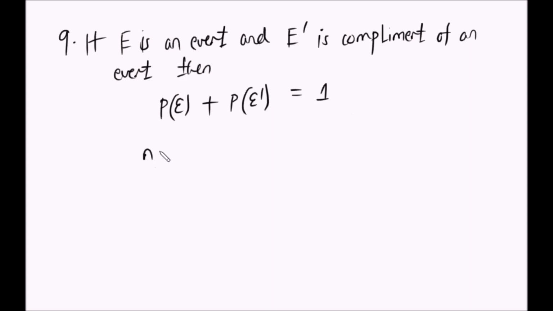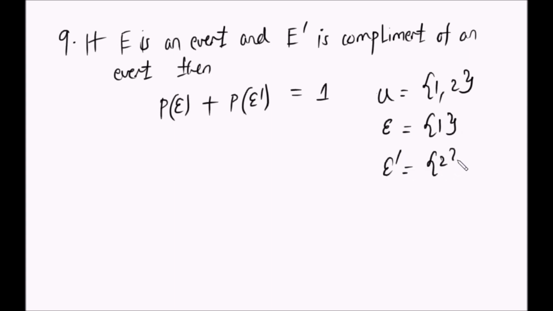Yeah, hii inatokana pia na the fact kwamba ukichukua, let's say, union set ina element huyu 1 na 2, si ndio? Basi E ikiwa na element 1, basi E complement itakuwa na element ngapi? 2.